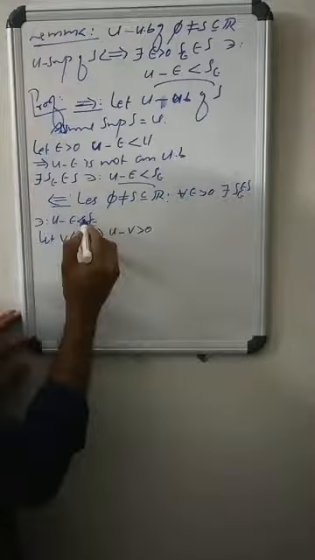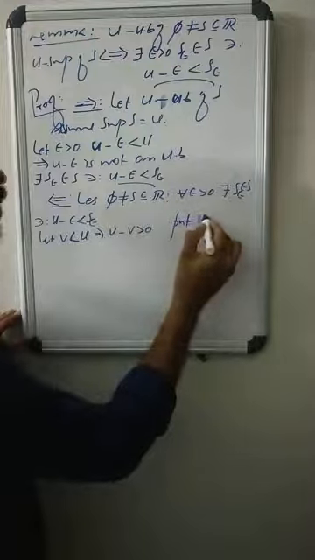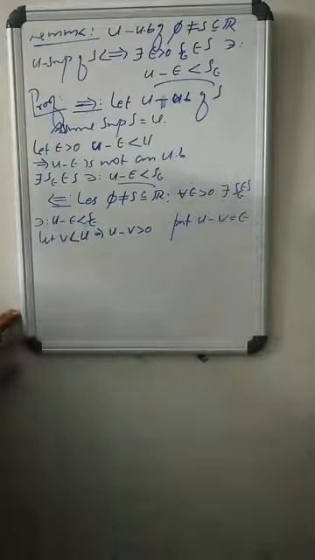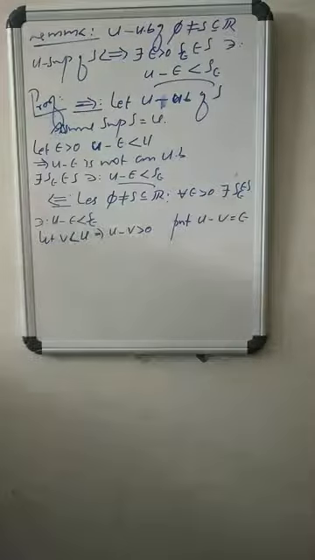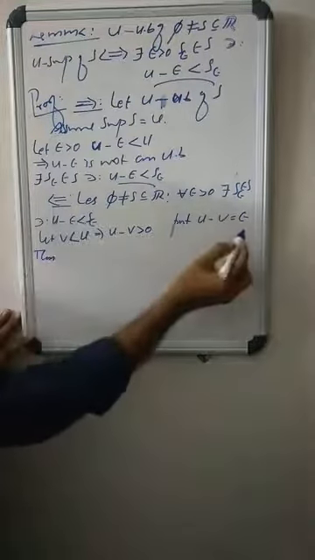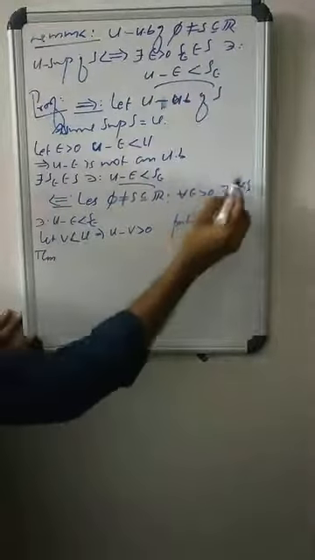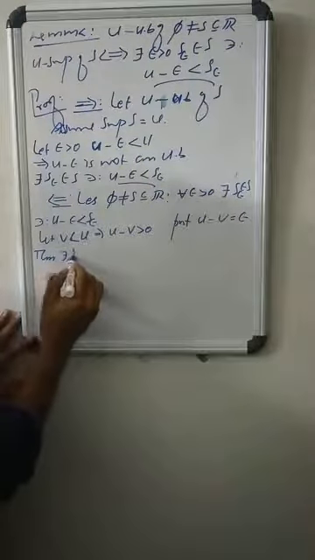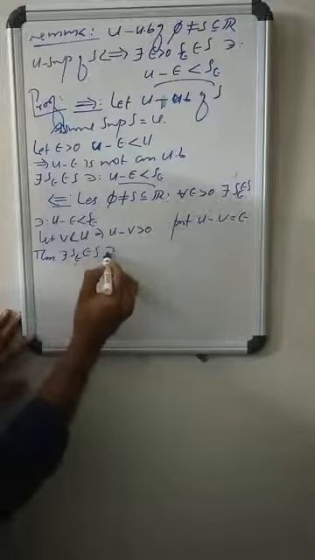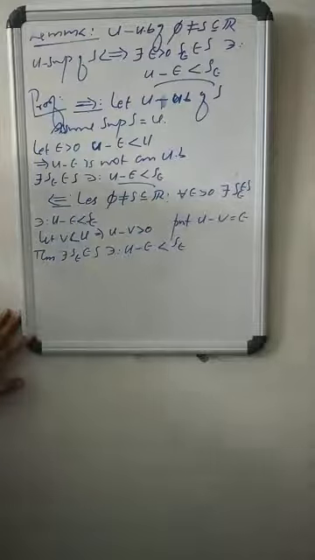Then we choose epsilon positive; instead of epsilon, put U minus v. So U minus v is epsilon, because it is a positive quantity. Replacing epsilon by U minus v, by hypothesis there exists some s_epsilon in S such that U minus epsilon is strictly less than s_epsilon.